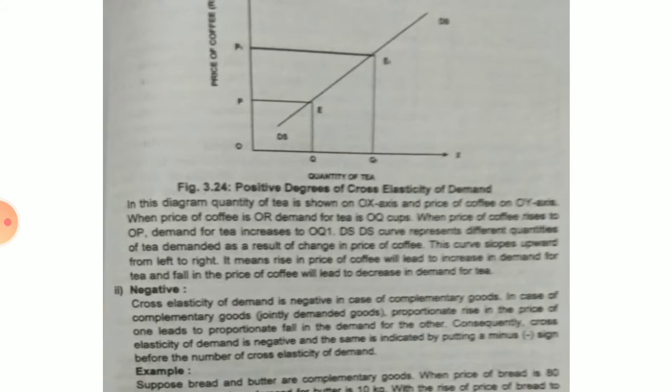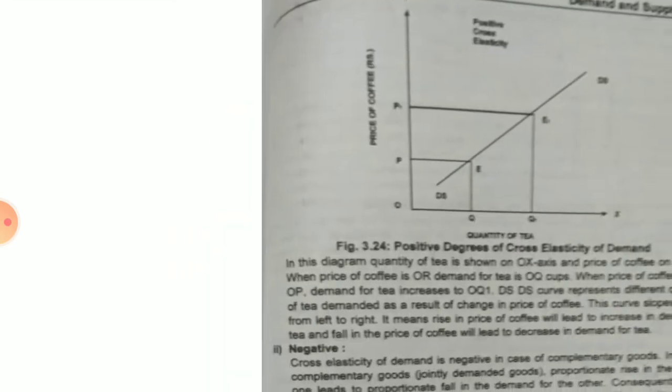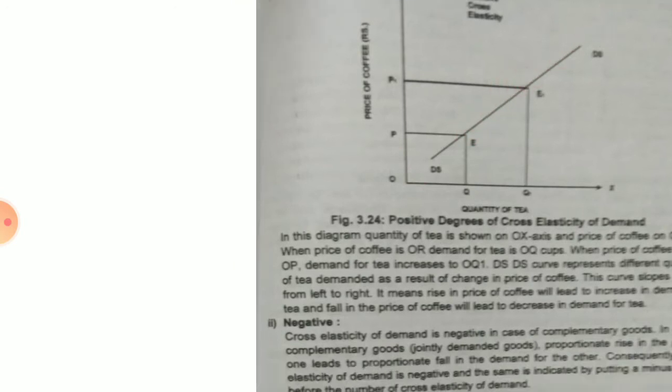See, this is the quantity of tea and the price of coffee. When the price of coffee was over here, when the price of coffee was here, the quantity was this much. When the price of coffee is raised, then the demand for tea increased. So here the slope is from right to left, okay, sorry, left to right.